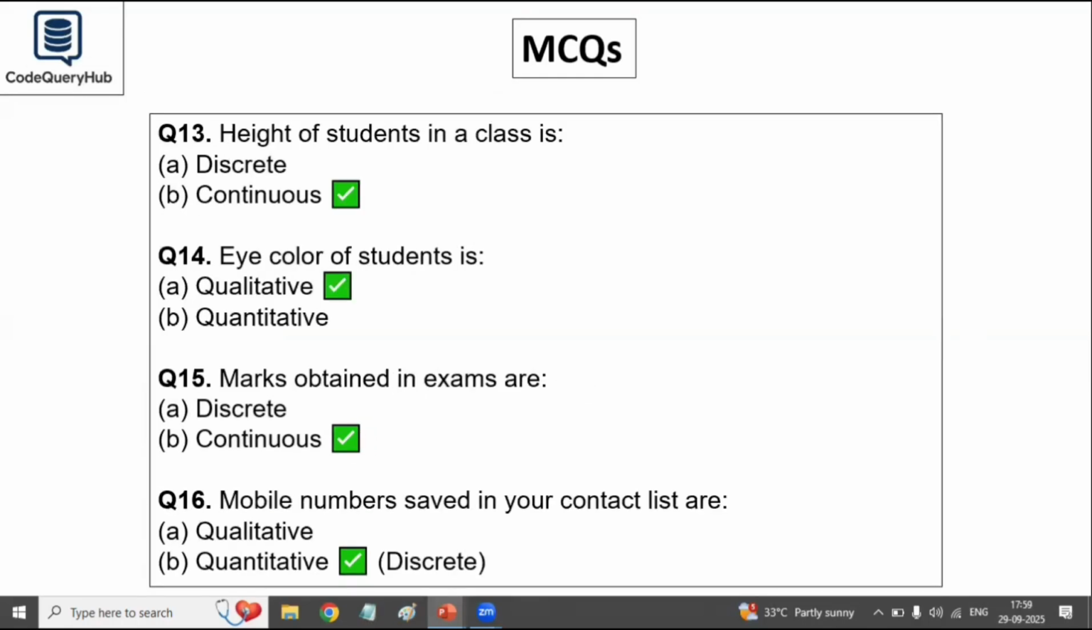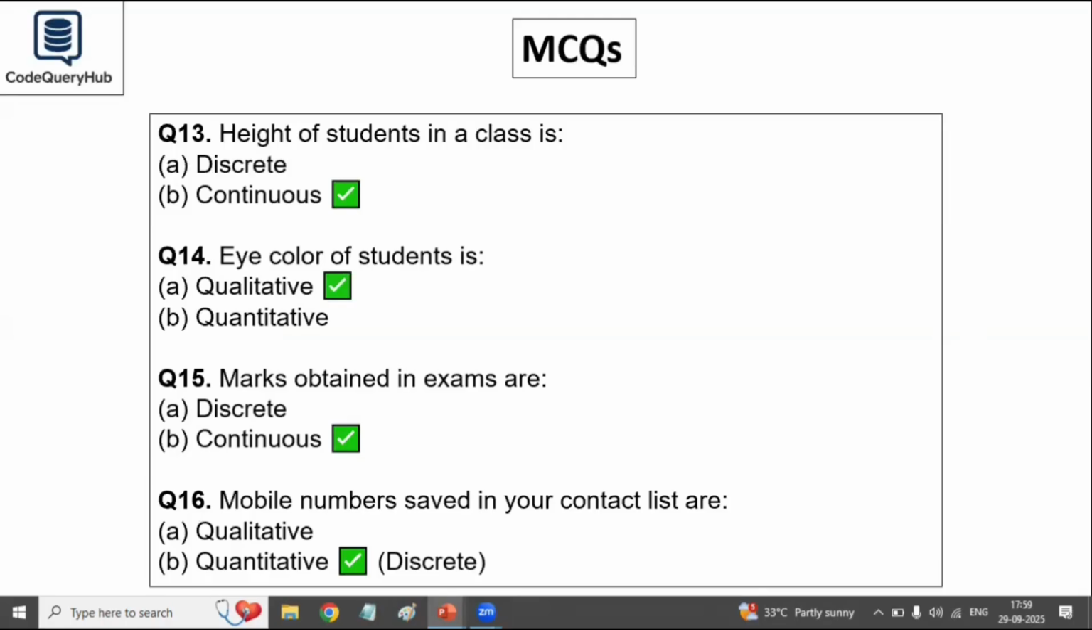So let's start with the next set. Height of the students in a class is discrete or continuous? So the answer for this question is continuous data, because the height can vary and even have some difference in decimals. So it is continuous data.